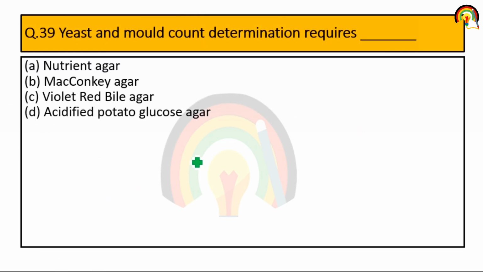Next one, yeast and mold count determination requires nutrient agar, MacConkey agar, violet red bile agar, acidified potato glucose agar. So yeast and mold count determination requires acidified potato glucose agar.